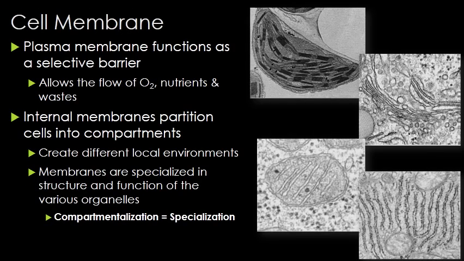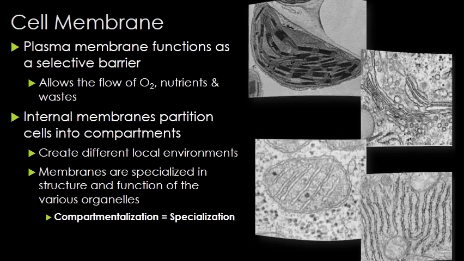The cell membrane surrounds the cell and is made of phospholipids. It allows for a selective passage of materials like oxygen and nutrients coming in and wastes and cellular products going out. To do their job effectively, each organelle has to maintain an internal environment distinct from the cytosol. So each organelle is also bound by a membrane. And this is really good for us because organelles are able to compartmentalize, which means they are able to do special jobs.